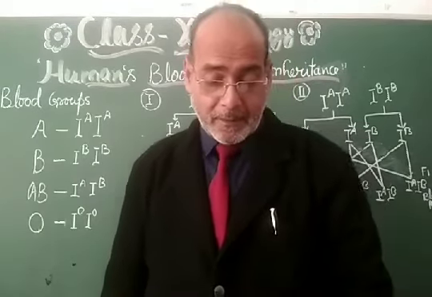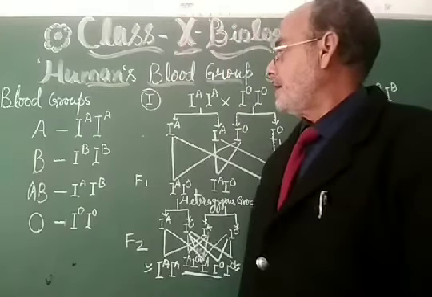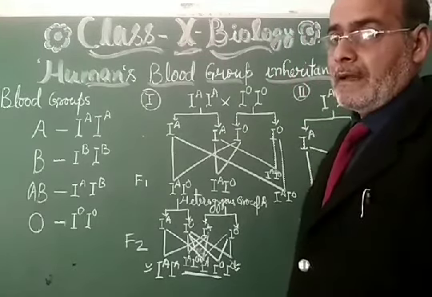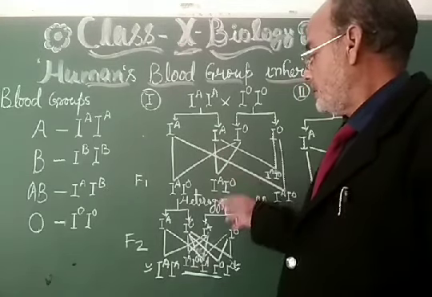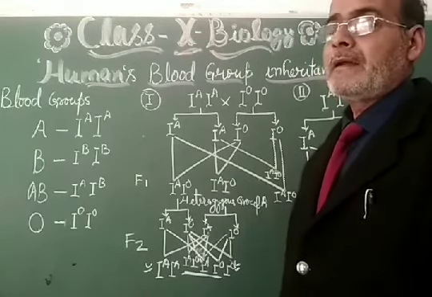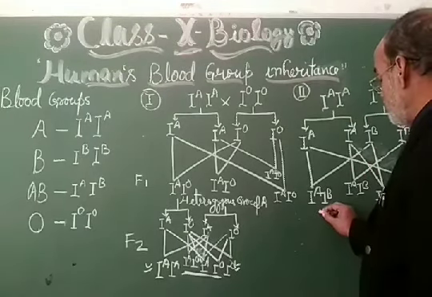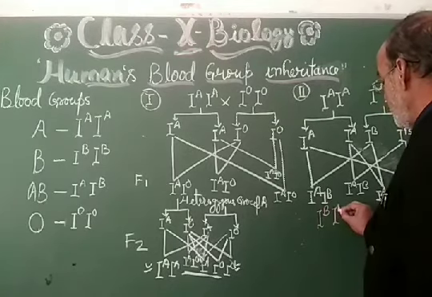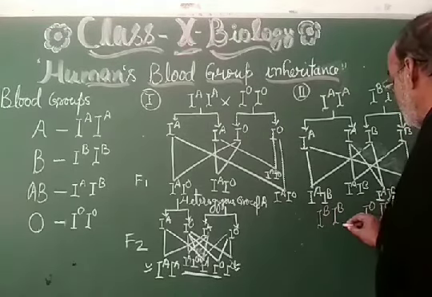My dear students, this grouping of the blood is dependent upon the different types of genes which are coded as IA, IB, and IA, IB, IO and IO. So this is all. Now take the example of group B and group O. My dear students, if this one be the IB and IO, then what will happen?